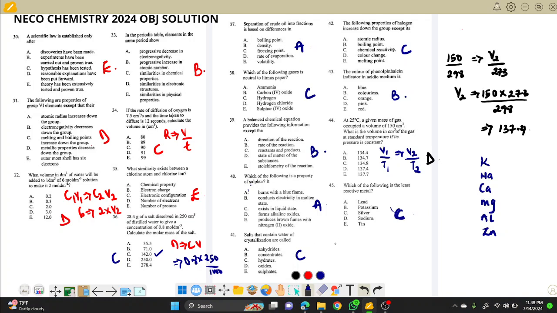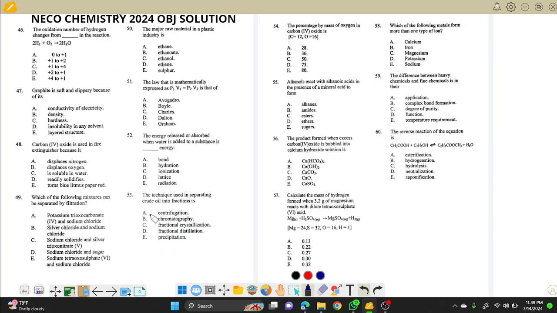So the next one, I think I'm having a low battery, so I'll be fast. The oxidation number of hydrogen changes from 0 to 1. Pick A. Graphite is soft and slippery because it has a layered structure.